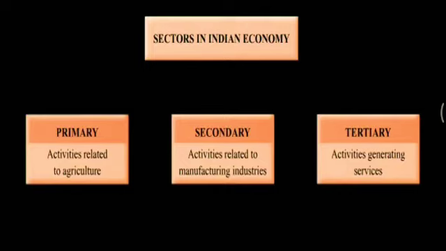All these come under the secondary sector. Tertiary activities are those which provide services to the primary and the secondary activities. For example, transport, communication, banking, insurance all come under the tertiary activities.